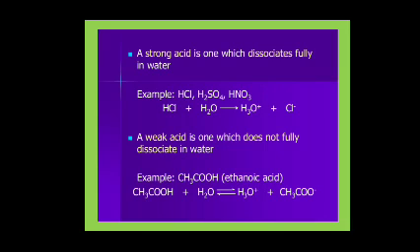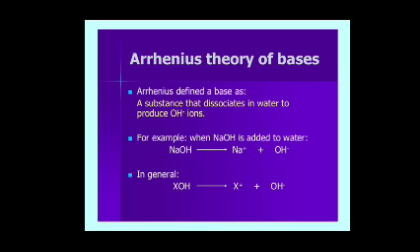A strong acid produces more H plus ions; a weak acid produces fewer H plus ions in aqueous solution. Strong acid, weak acid.